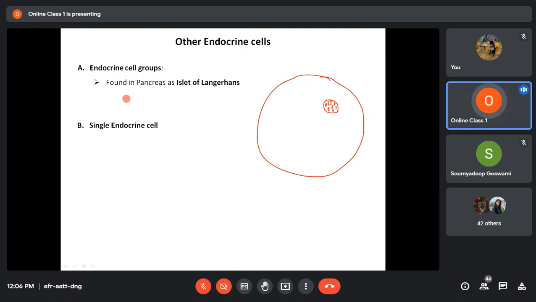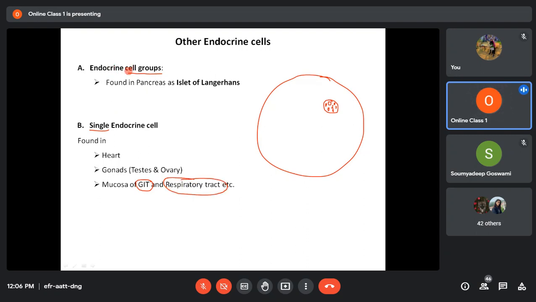So the endocrine cells forming a part of another organ may be in cell groups or may be single. Cell groups are mainly found in the islet of Langerhans of the pancreas, whereas single distribution of endocrine cells is mainly found in the heart, in the gonads, that is the testes and ovaries, and in the mucous membrane of the gastrointestinal tract and respiratory tract.